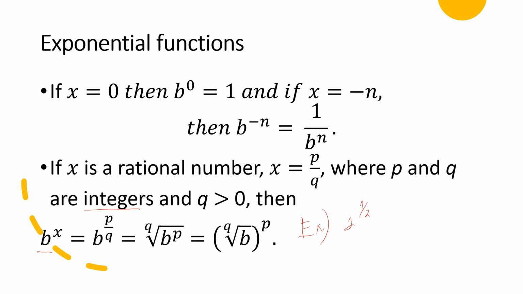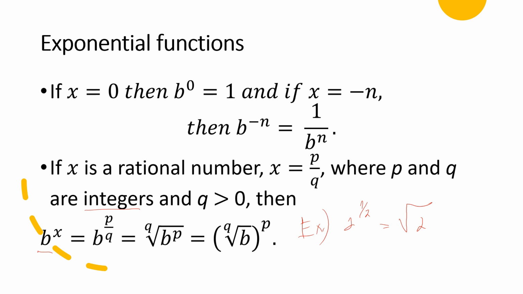Because by using this property, 2 raised to 1/2, we have the square root. Supposed to be, we need to write 2 here, but since we know that that is the square root, it's okay that we don't write 2 in here. So we have the square root of 2.